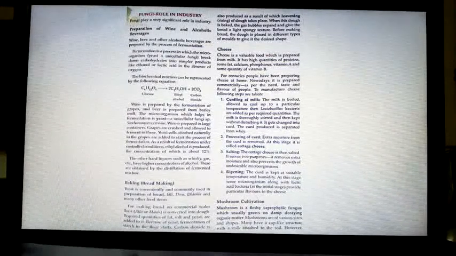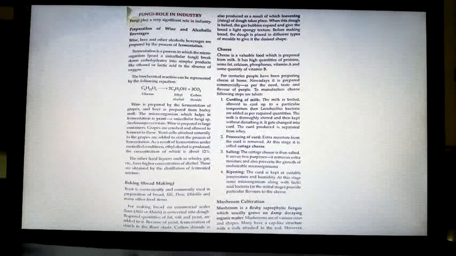Mummy will put some dosa flour, half the vessel, but the next day morning the flour will become double, isn't it? That raising up of dough is called leavening. When this dough is baked, the gas bubbles expand and give the bread that light, spongy texture. Before making bread, dough is placed in different types of molds to get the desired shape. So whichever shape you want, if you put it in that shape, it will become that shape.